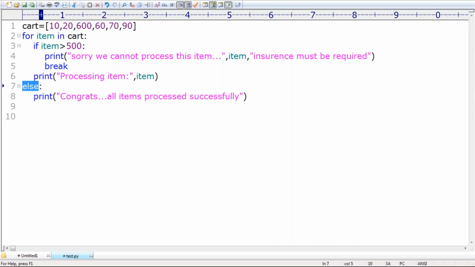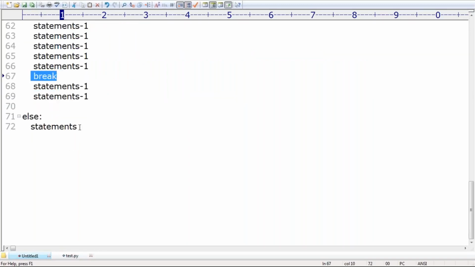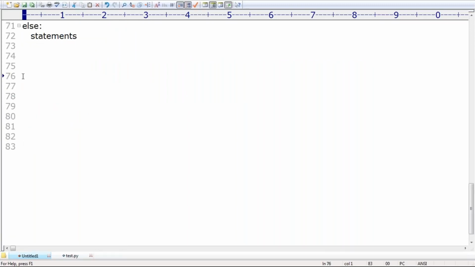Next, do you know when the else part will be executed? Can you please tell when the else part is going to be executed? Inside the loop, if the break statement is not executed, then only the else part will be executed. So I can use this beautiful statement. Compulsory you have to remember this one.